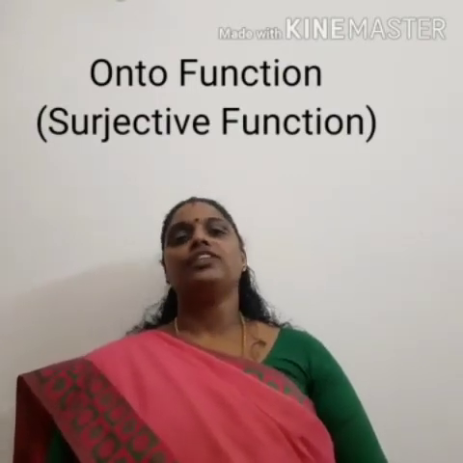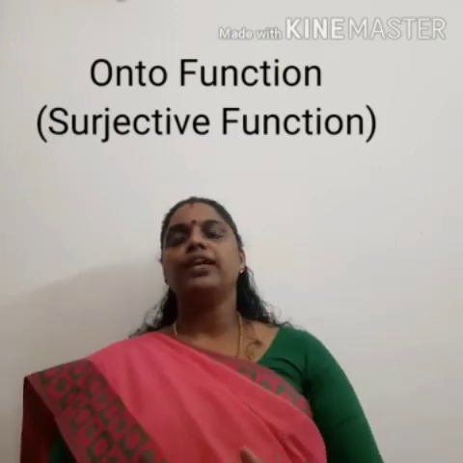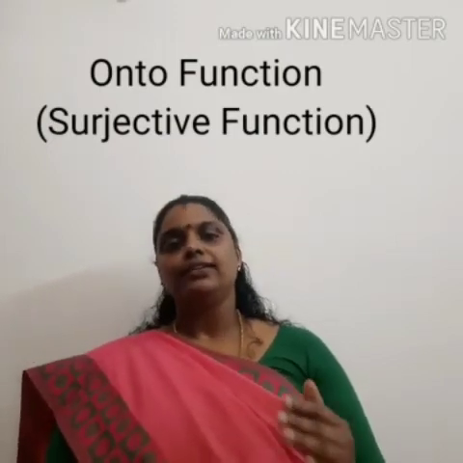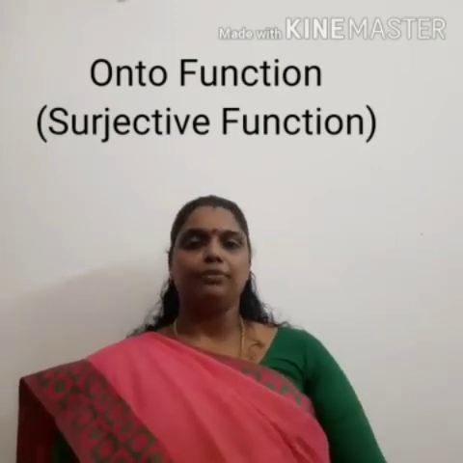If f is from A to B, then every element of the second set should be the image of some element of the first set. Or we can say there should be pre-images for all the elements of B. Image and pre-image, we know that.